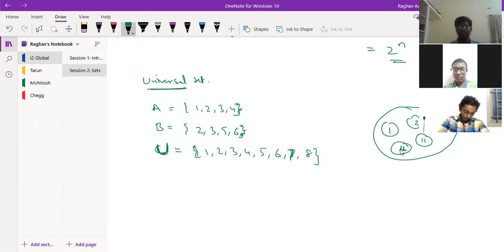So these are different subsets, and this is the entire set which has all the subsets. So this is called the universal set. I hope it's clear.